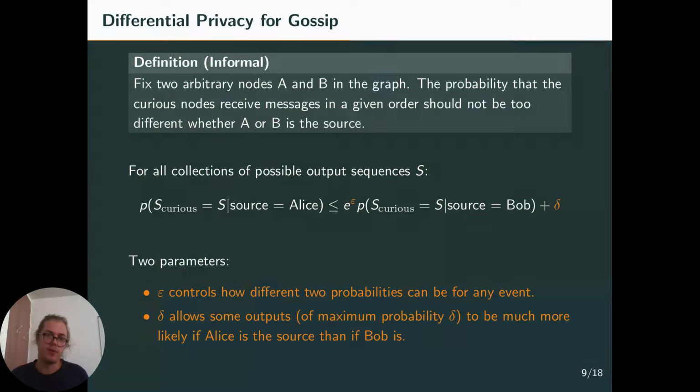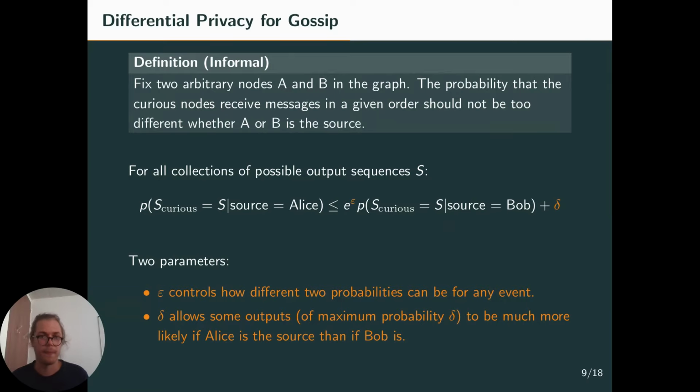So epsilon controls how different two probabilities can be for any event. We like epsilon to be small because it says that such events, even if Alice is the source compared to the case when Bob is, are never, say, 2 times bigger, for example. It's never more than 2 times more likely to happen if Alice is the source rather than if it's Bob.